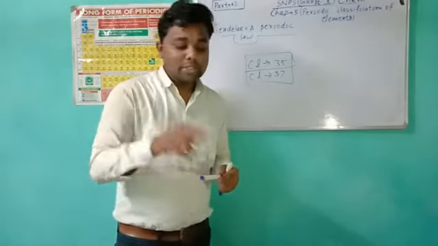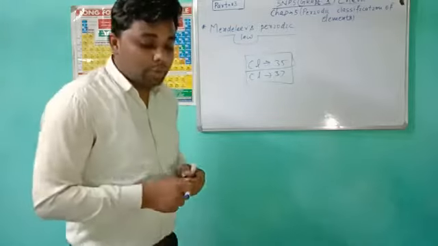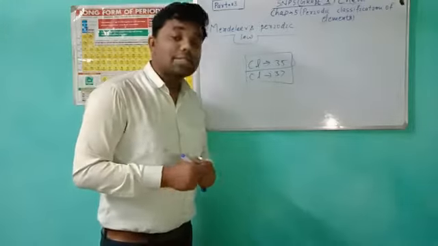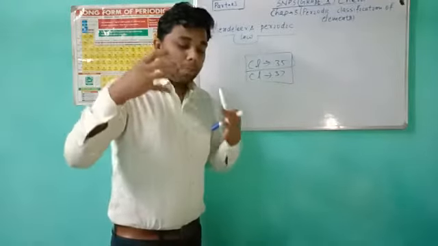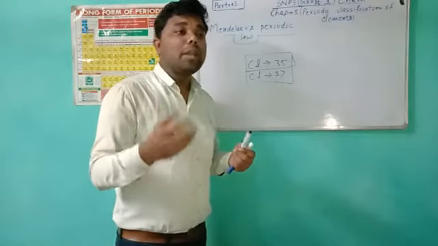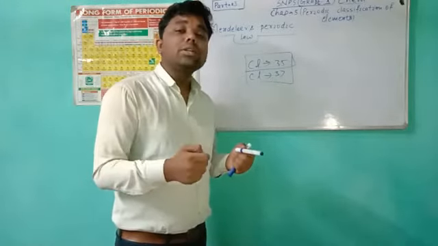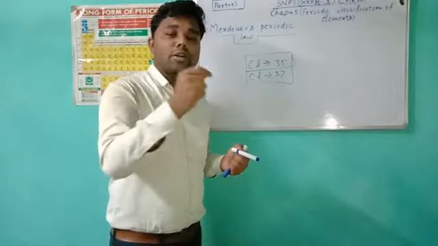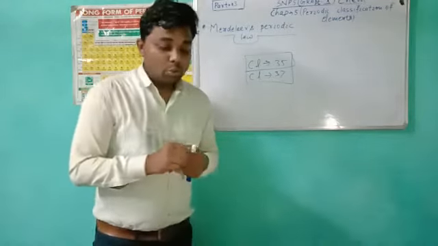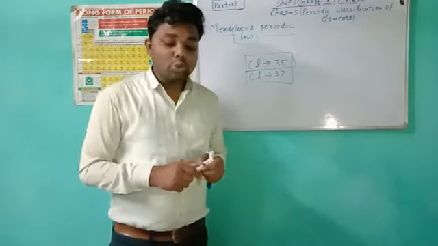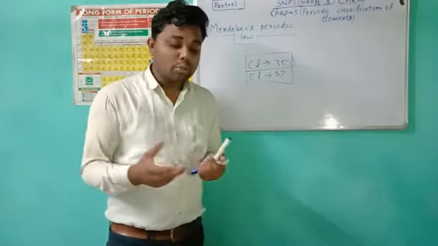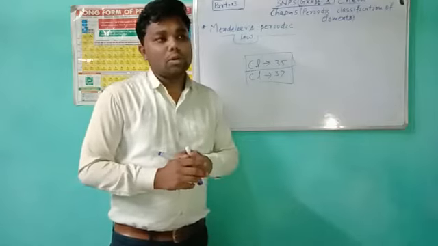Okay, so this is its second anomaly, and the last anomaly is that he could not explain why he put hydrogen in the first group. So this is its third anomaly. A correct position could not be assigned to hydrogen in the periodic table. Why?